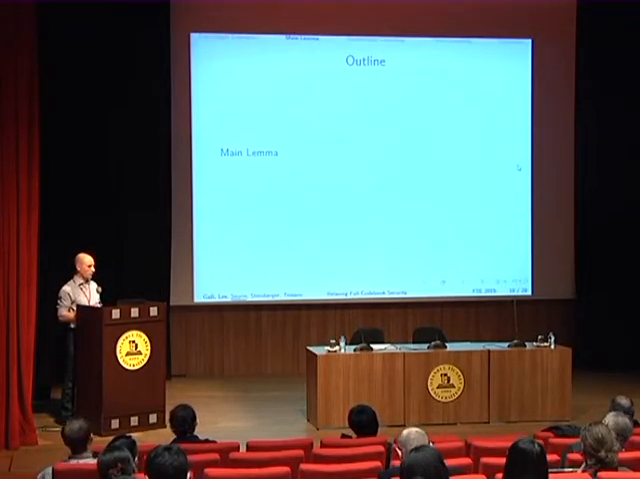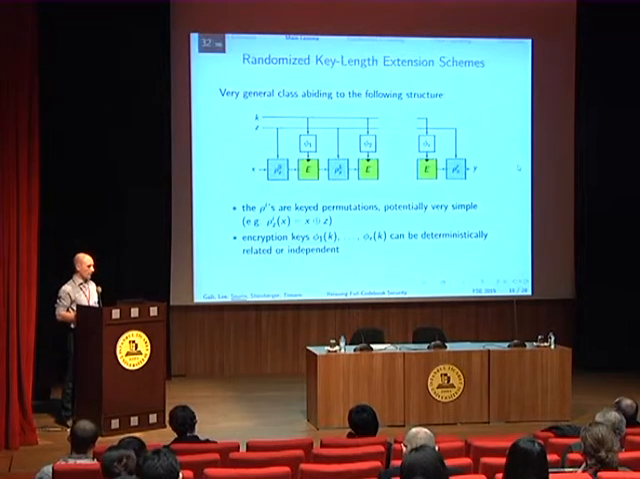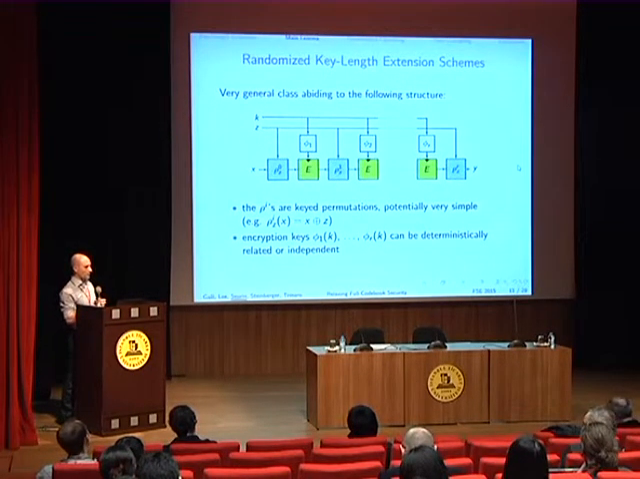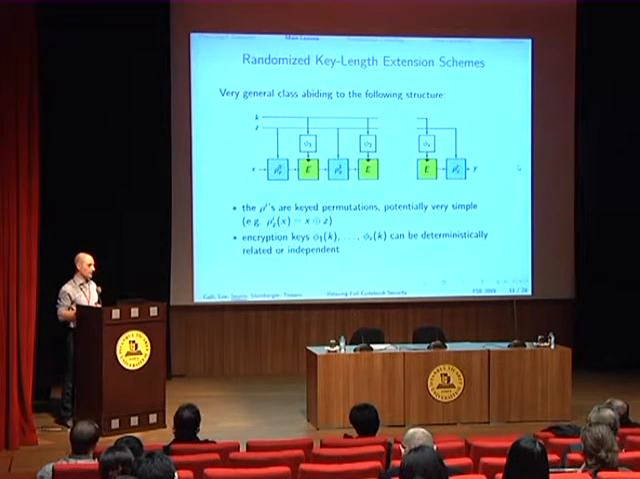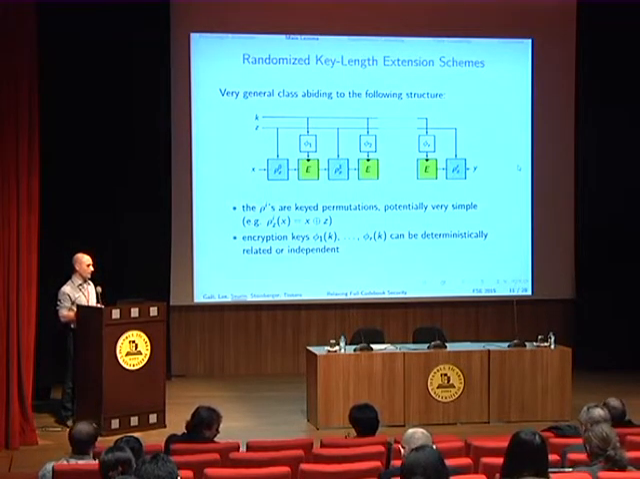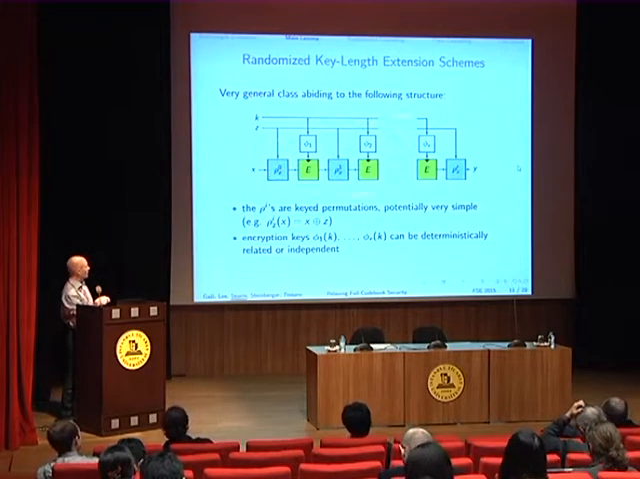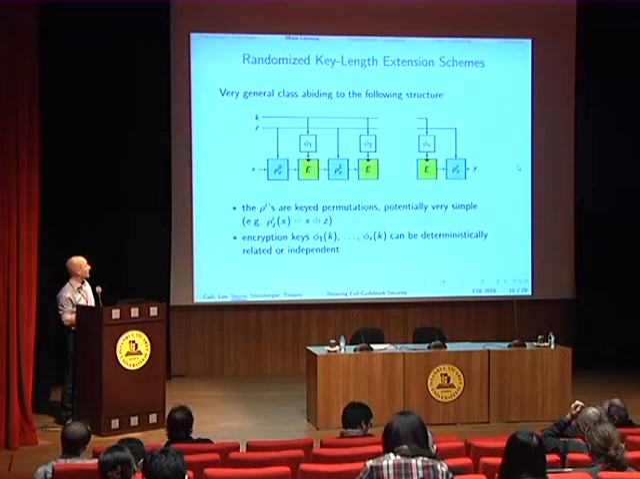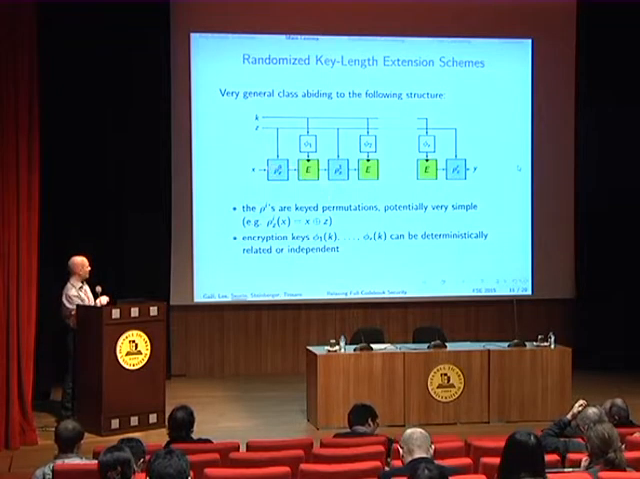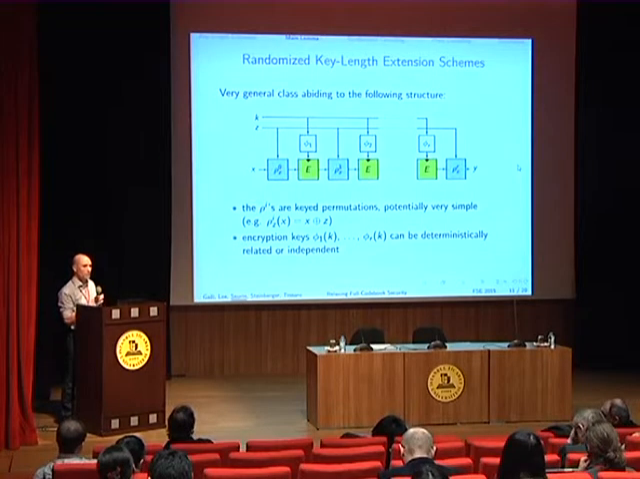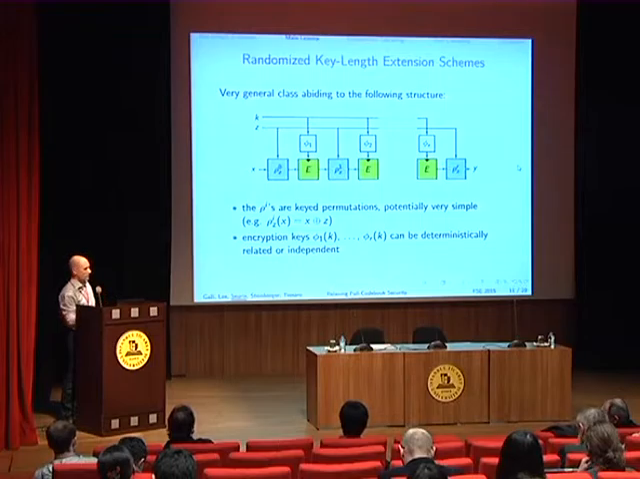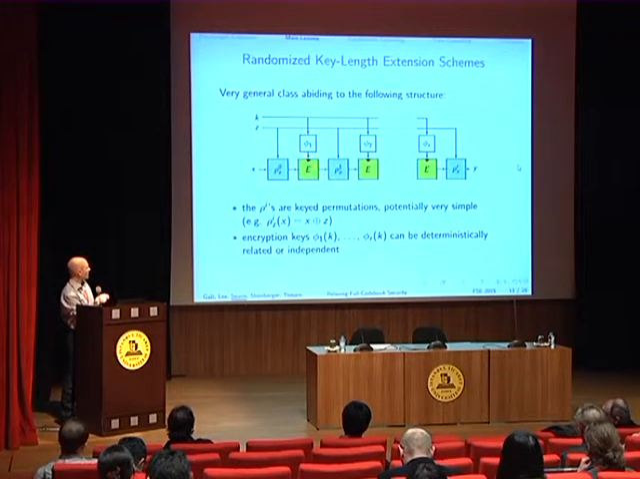And for this, we have one main lemma that we apply repeatedly in the paper. So to explain it, I need to introduce the class of key-length extension schemes that we are studying. This is a very, very general class which has the following structure, and we call it a randomized key-length extension scheme. And this consists in alternatively applying some keyed permutation here, which might be much, much simpler than a block cipher. It might be just XORing some key, for example. And then applying the block cipher with some key derived from some master key K.